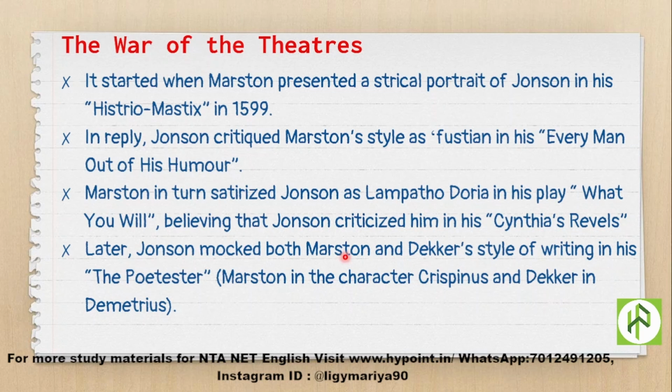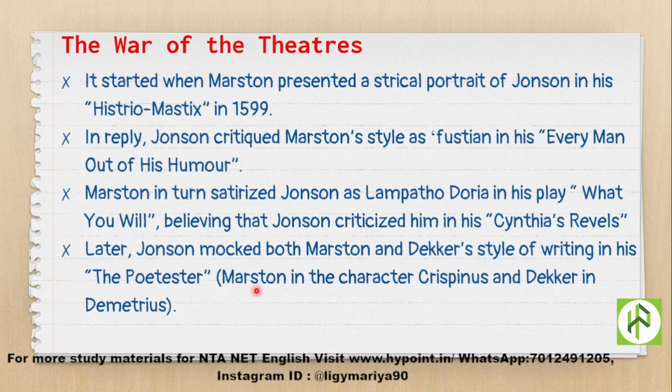Later, Jonson mocked both Marston and Dekker. So far Dekker is not there in the scene, but later, after Marston's satirizing of Jonson in What You Will, Jonson mocked both Marston and Dekker's style of writing in his The Poetaster.